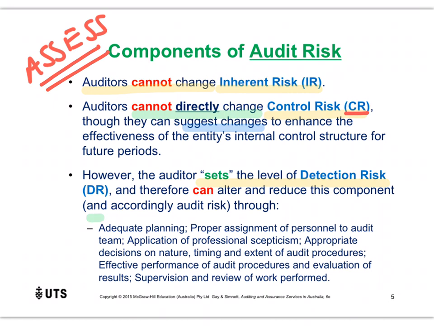by things such as this. We set the level of detection risk based on how much planning we do, how much testing we perform, how much supervision we give and how much we review the audit work that is completed. But essentially all of this stuff is done in order to set the level of detection risk. What's the level of risk we are willing to accept that our procedures don't pick up the issue? Now again, let me put this together for you in a flowchart.